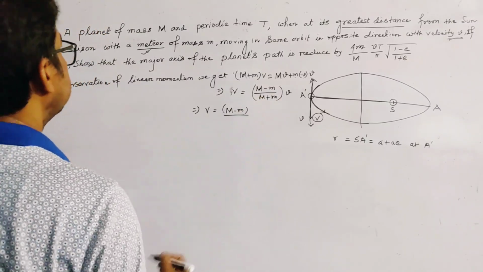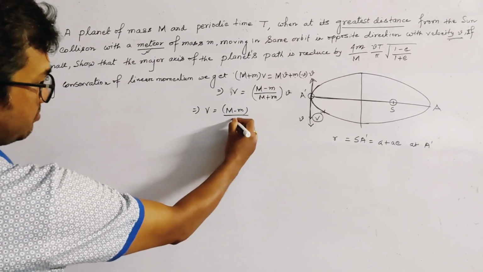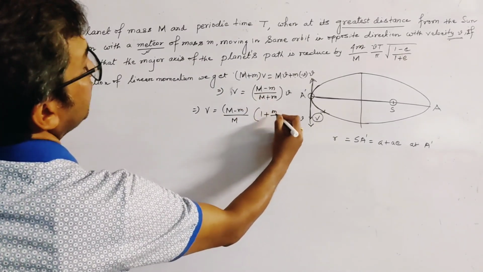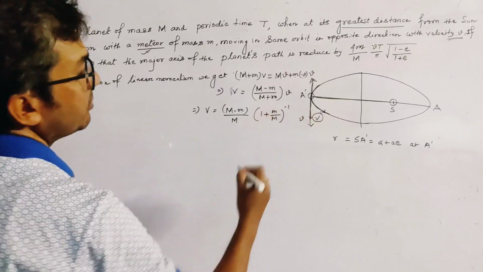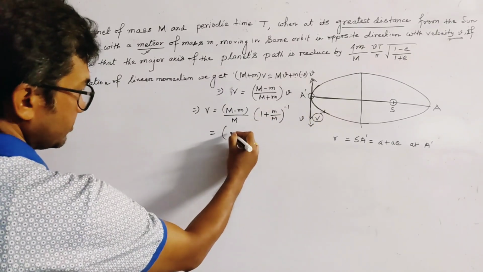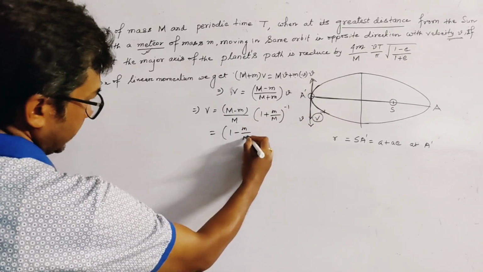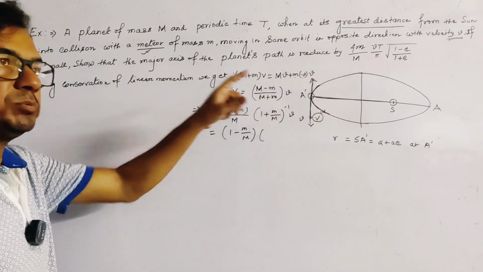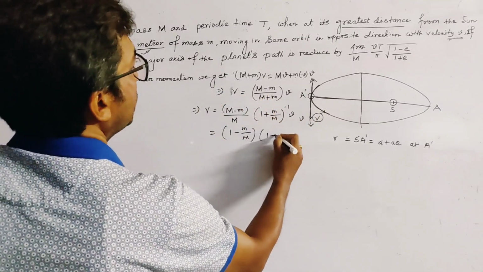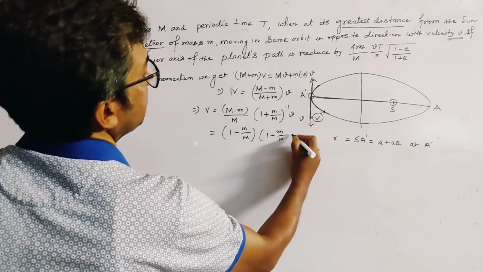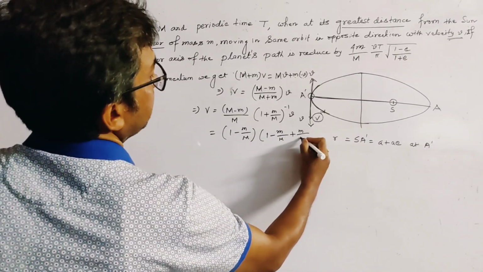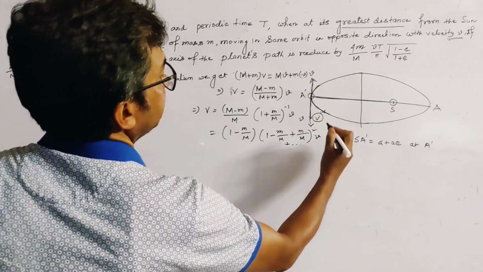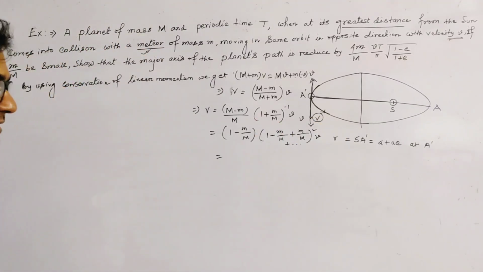আমরা এখান থেকে কমন নিয়ে নিচ্ছি ক্যাপিটাল M, and we get 1 plus small m by capital M whole to the power minus 1, and this relation gives 1 minus small m by capital M into 1 plus x whole to the power minus 1, so the series becomes 1 minus m by M plus (small m by capital M) whole square, dot dot, into v. This is the infinite series.